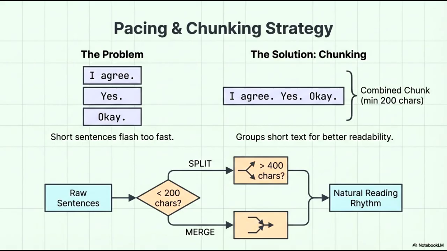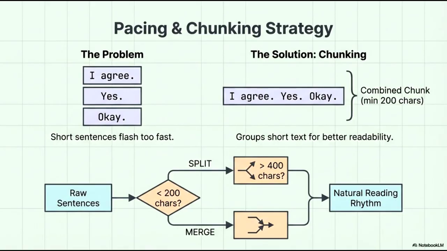A common problem occurs when raw sentences are displayed individually. Very short phrases like "I agree" or "yes" flash on the screen too quickly for a viewer to process comfortably. To solve this, we implement chunking. By grouping short pieces of text into a combined block, targeting a minimum of 200 characters, we create a more stable reading experience that allows the brain to settle into the content.